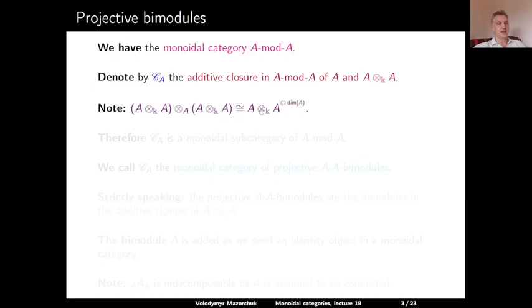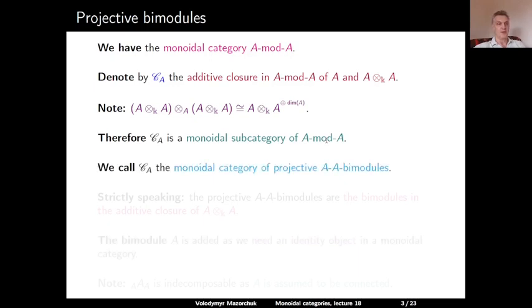So the outcome is A tensor over K A with the multiplicity given by the dimension of A. And of course, tensoring with the regular bimodule does nothing because the regular bimodule is the identity object in the category of all A-A bimodules. This implies that our additive category C_A is in fact a monoidal subcategory in the category of all finite-dimensional A-A bimodules.